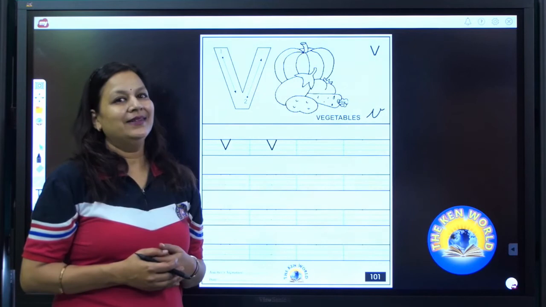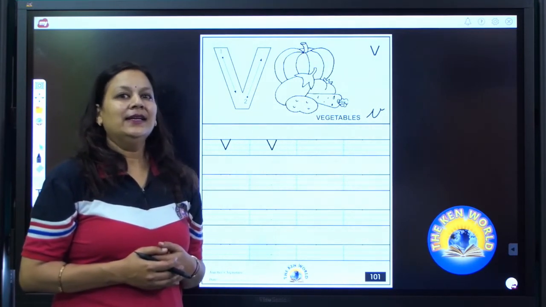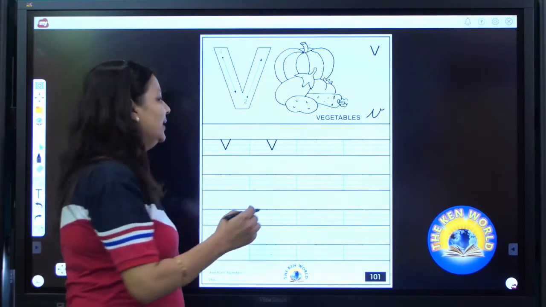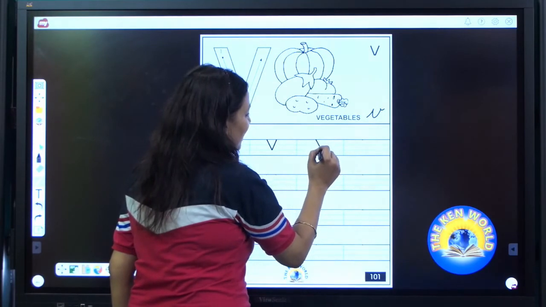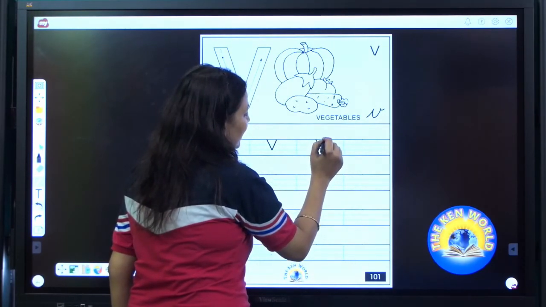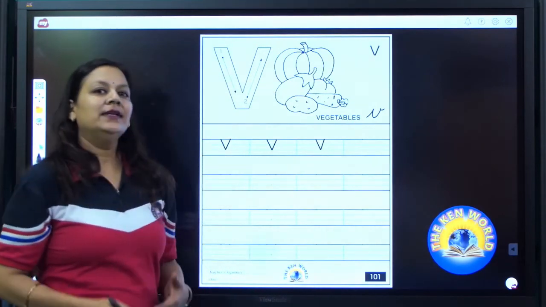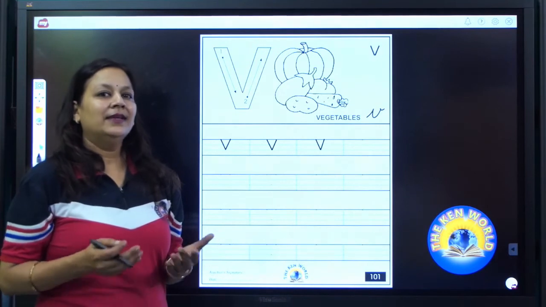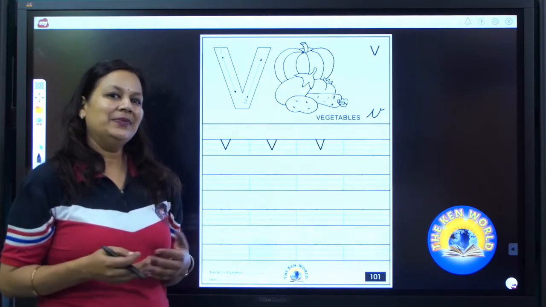Now it's your turn to write V. Write it neatly. Done? Now again I am going to write on a single dot. Up to down slanting line. One more slanting line. V. V says V. V as in vegetables.